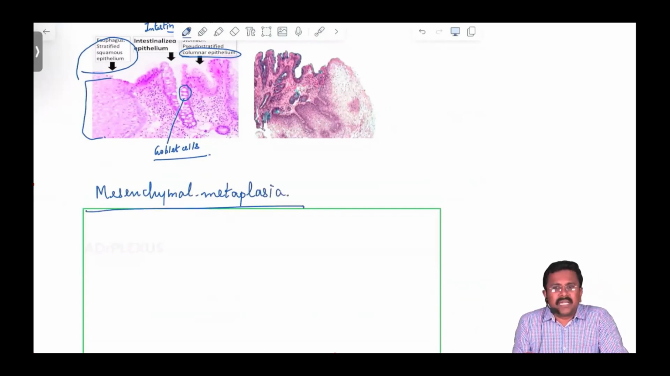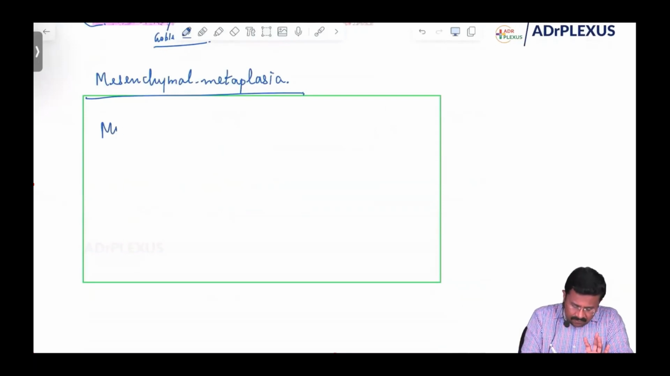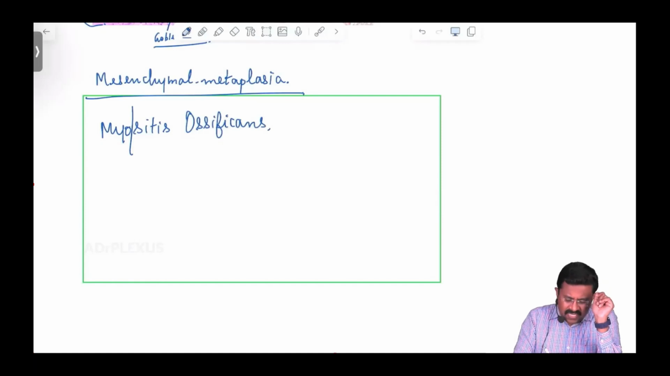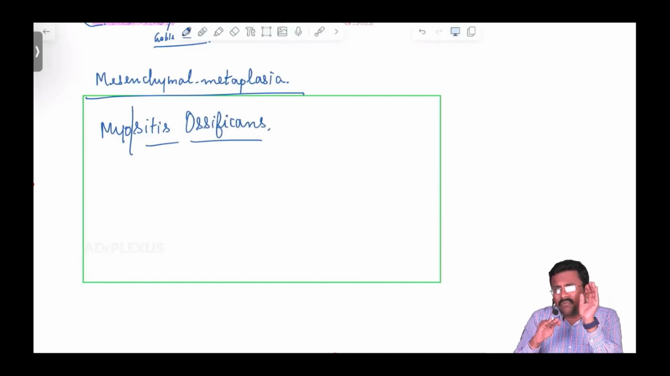What is mesenchymal metaplasia? I told you, bone, cartilage, muscle, and these things. Let me give you one example. What is myositis ossificans? Myo means muscle, itis means inflammation of the muscle, and ossificans means bone formation occurs in the muscle. So this is called myositis ossificans, especially as a complication of fracture healing.